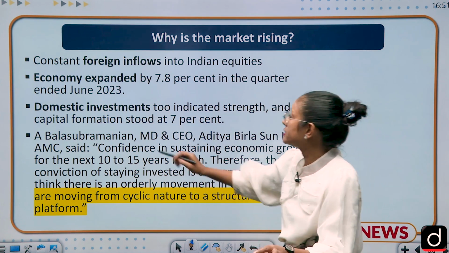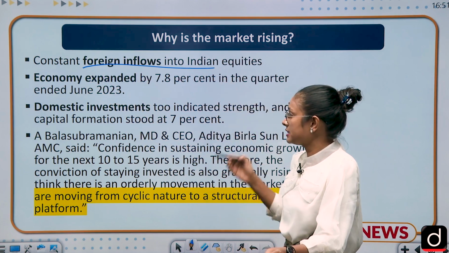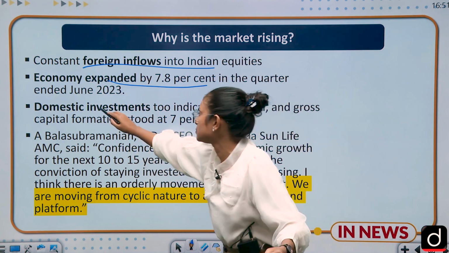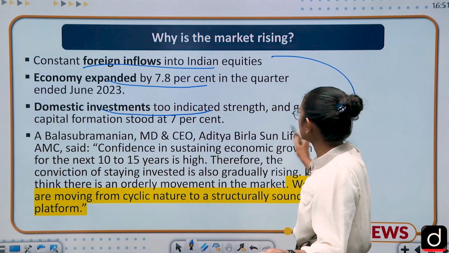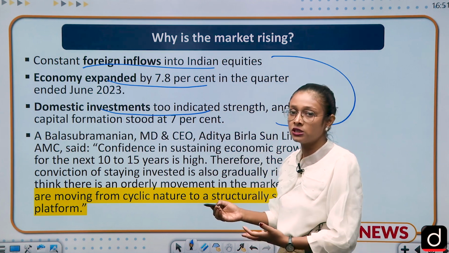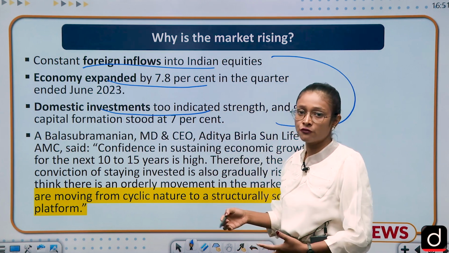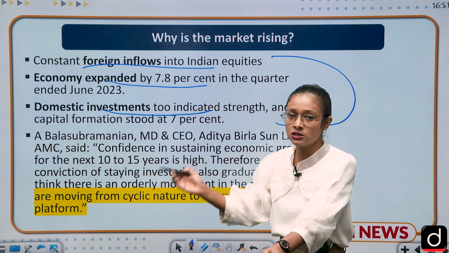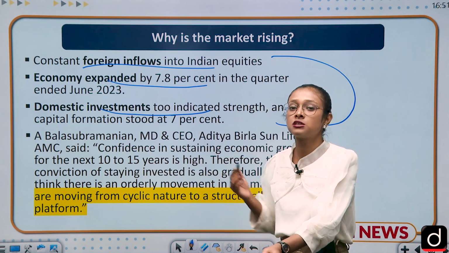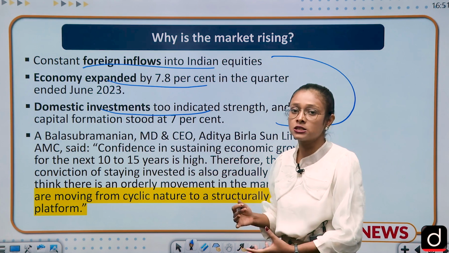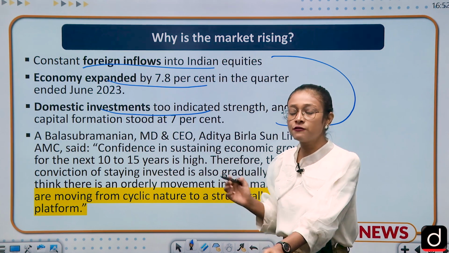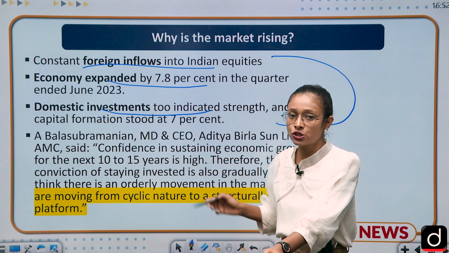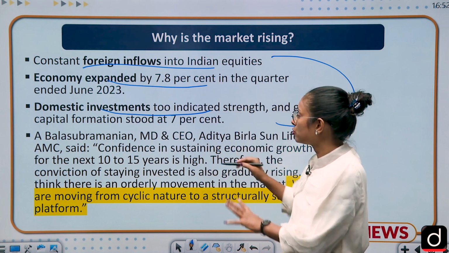The first is constant foreign inflows in India, the second is that the economy expanded by 7.8%, and the third is domestic investment. All these things are correlational in nature. If there is foreign inflow in India, the market and the economic condition of India will improve and be in a better position. And if there is much foreign investment in the Indian market, then domestic investment will also rise, because competition will increase and they will compete with each other. So if there is investment from both sides, domestic as well as foreign, then the economic condition will rise. So these three are correlational in nature.